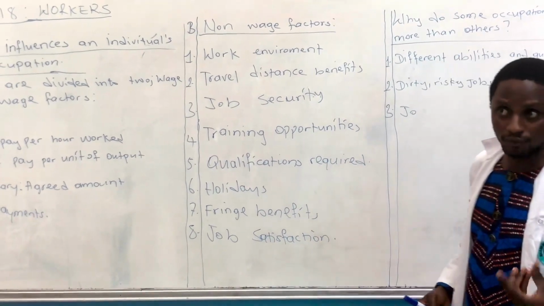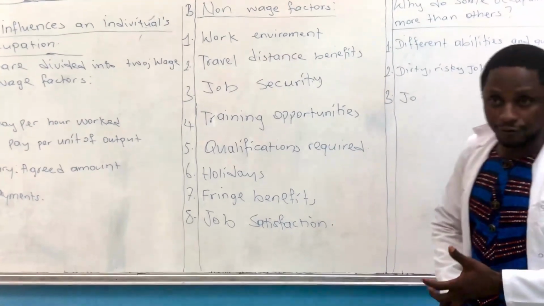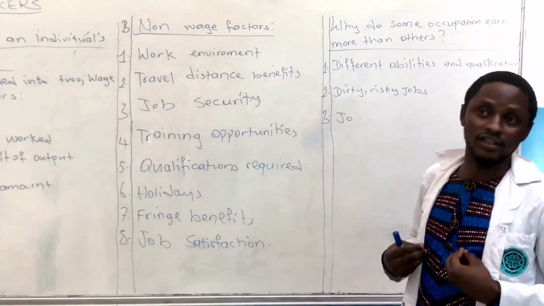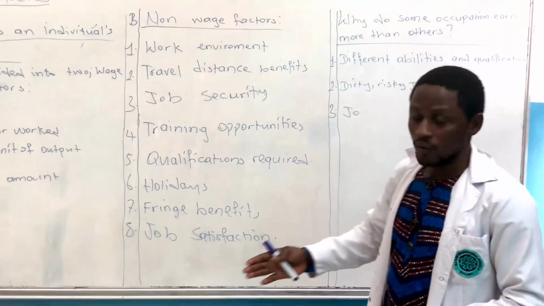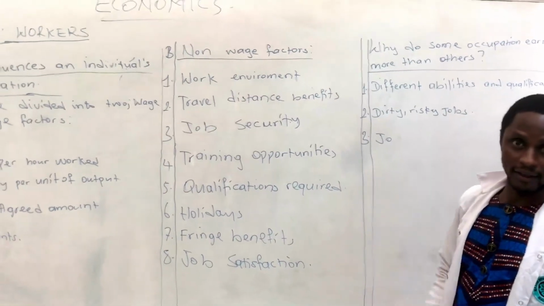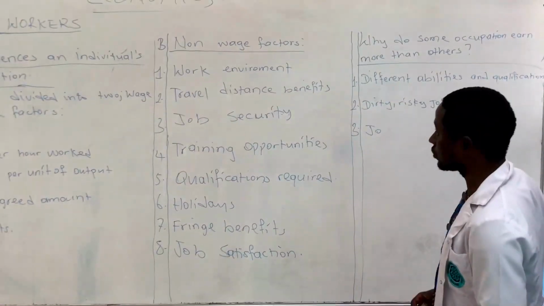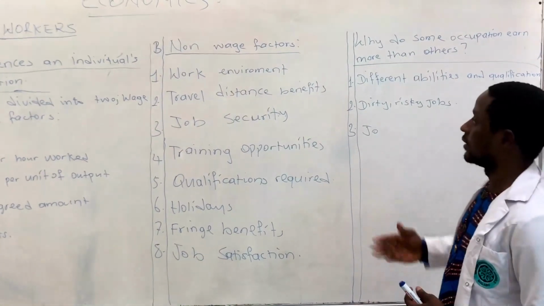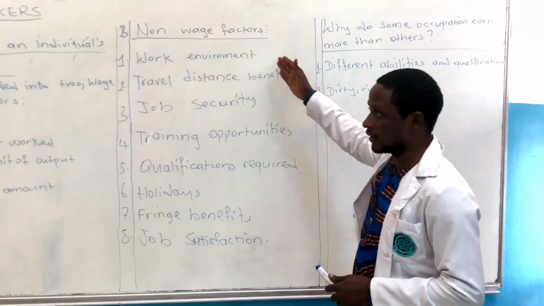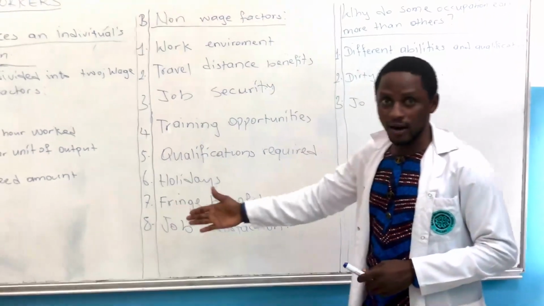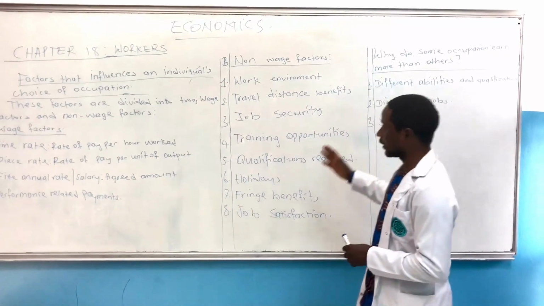With the little amount of money you have, you like to work because there's respect of human rights, there's respect of freedom, and so on and so forth. That will make each and every individual like to work in the place, rather than earning a lot of money where there is hell, barbaric torture, and disrespect of human rights. So some believe that working in a conducive environment with lesser income is better than working in an environment where there are risks with a high income. These are the differences.